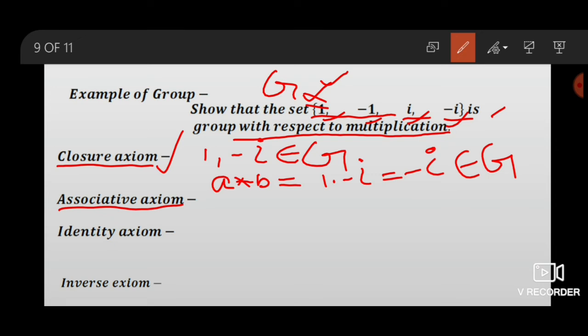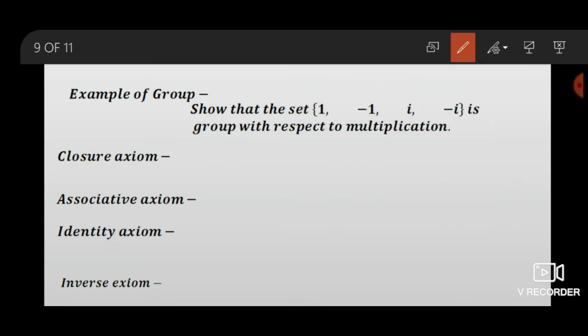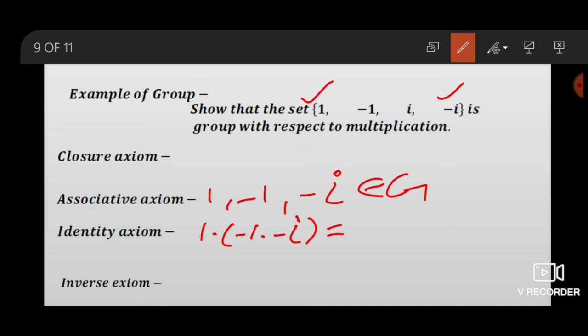Associativity axiom: any three elements of this set, 1, minus 1, minus I, are members of this set, belonging to G. By definition of group, A star B star C equals A star B star C for all A, B, C belonging to G. Then 1 dot minus 1 dot minus I equals 1 dot minus 1 dot minus I. We solve this and this.